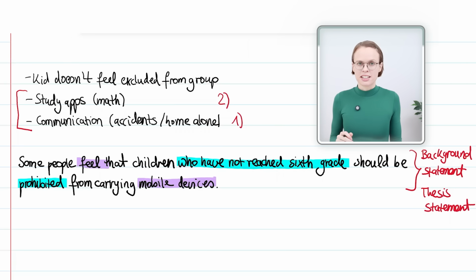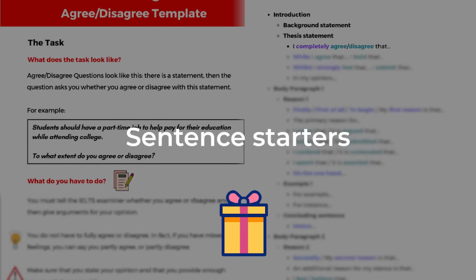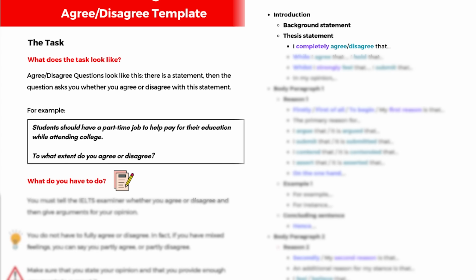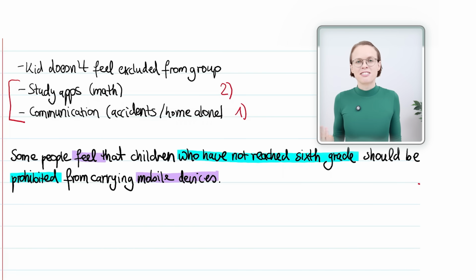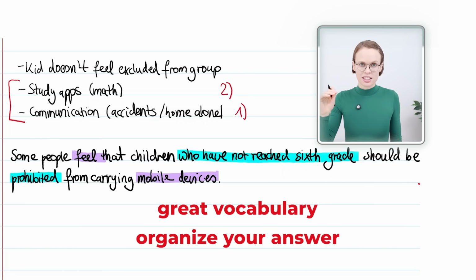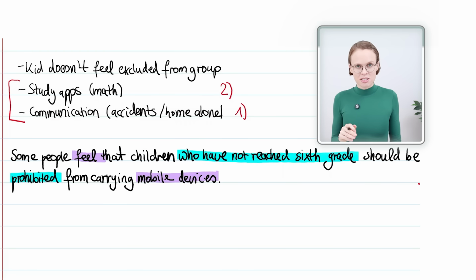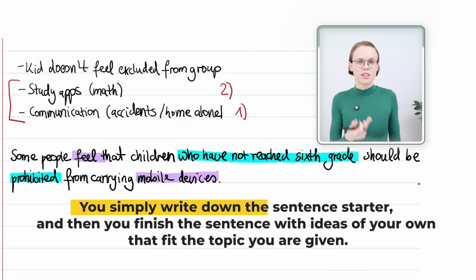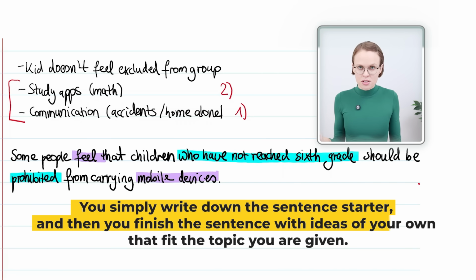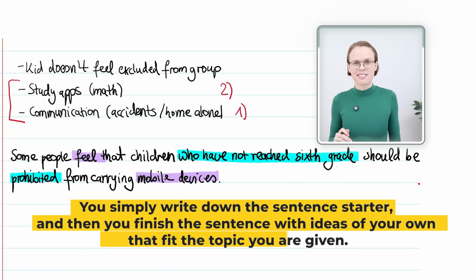Templates are amazing and you should absolutely use them. They give you sentence starters that you can use in IELTS writing. The sentence starters include great vocabulary and organize your answer, which helps you get a high band score. When writing your answer, you simply write down the sentence starter and then you finish the sentence with ideas of your own that fit the topic you are given.